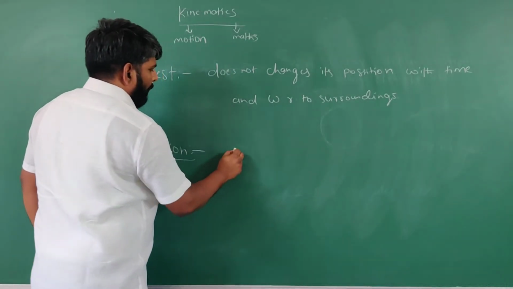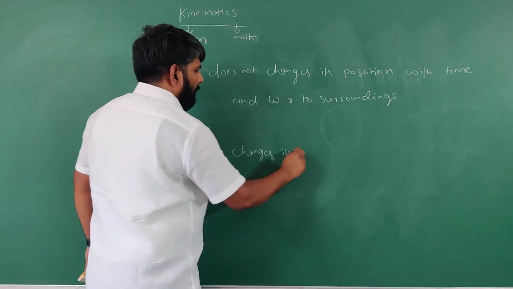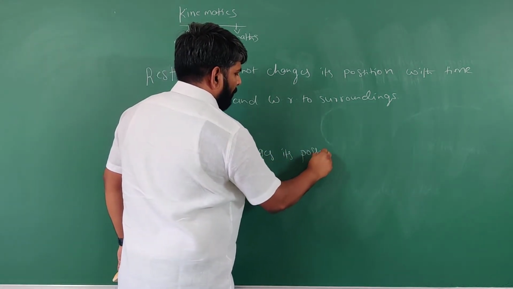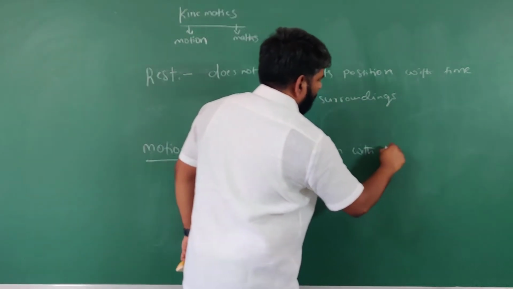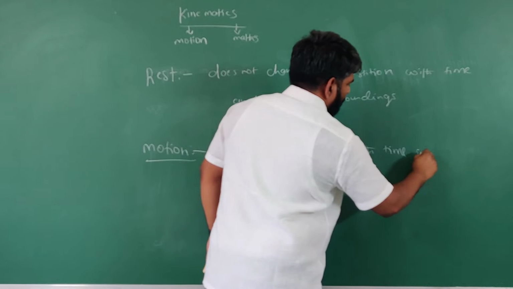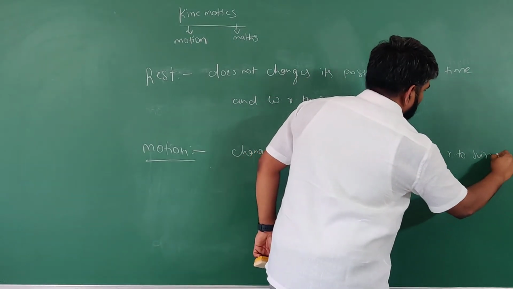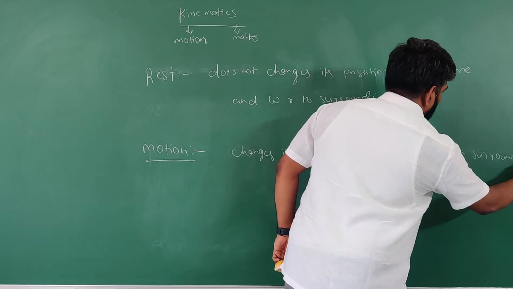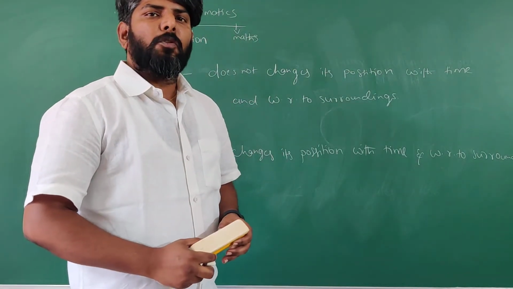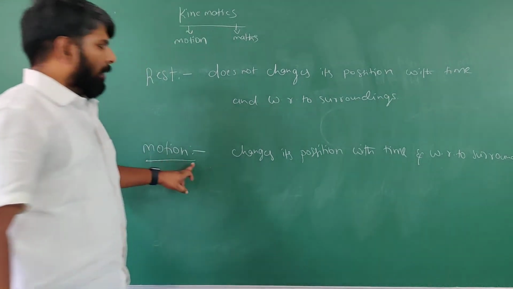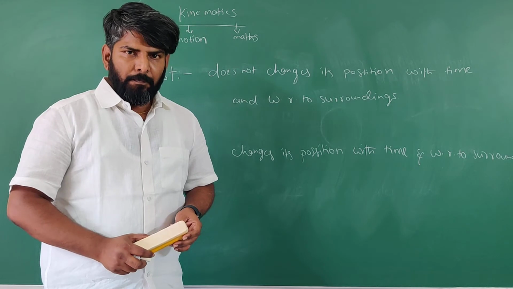If a body changes its position with time and with respect to surroundings, then the body is said to be in motion.